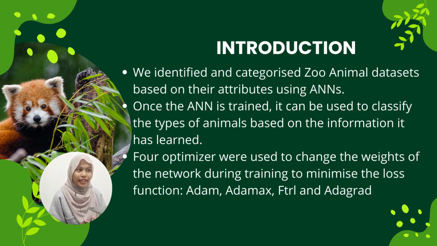Once the ANN is trained, it can be used to classify the types of animals based on the information it has learned. The optimizers used to change the weights of the network during training to minimize the loss function are Adam, Adamax, FTRL, and Adagrad.